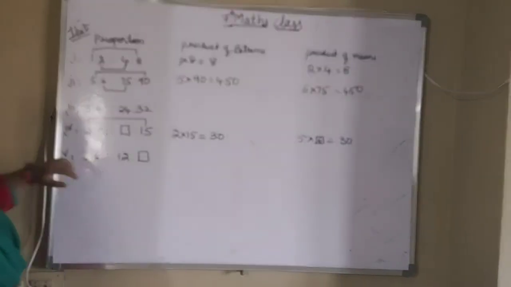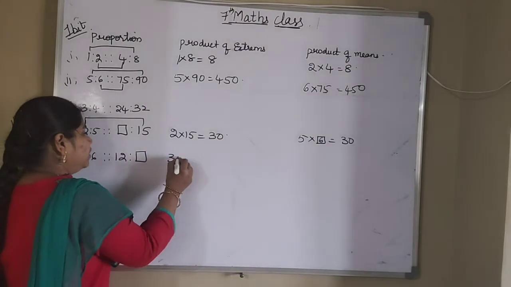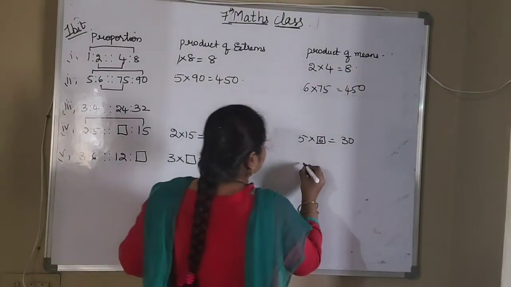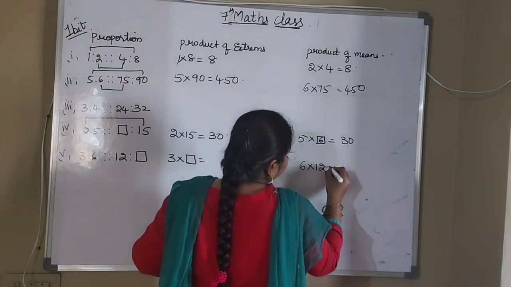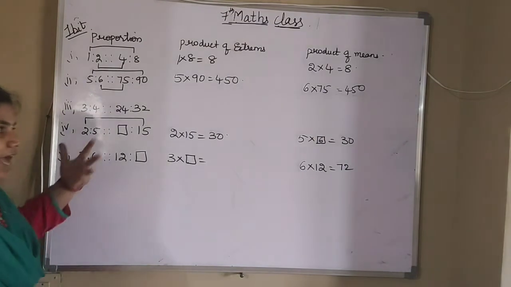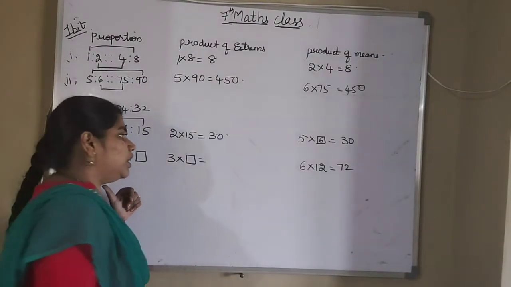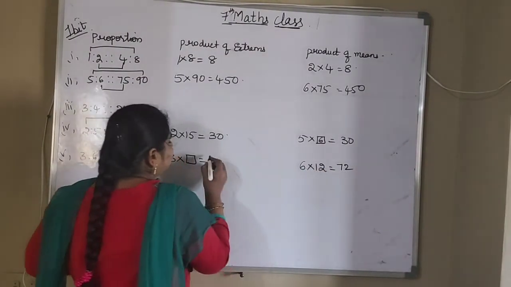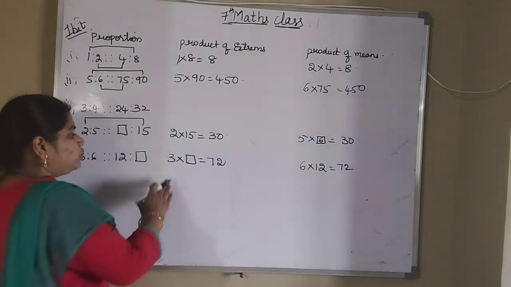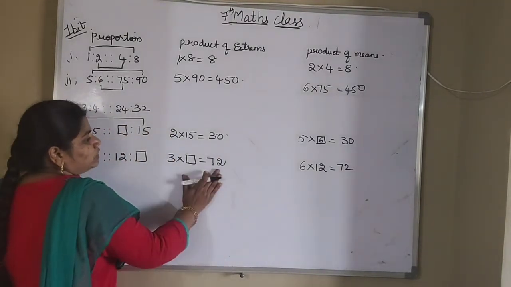In the same way this one. 3 into box will be equal to, and what is the means value? 6 into 12. So 6 12s is how much? 72. So already they are in the form of proportion, so here also the result will be same. Okay. Now 3 how many times will be equal to 72?